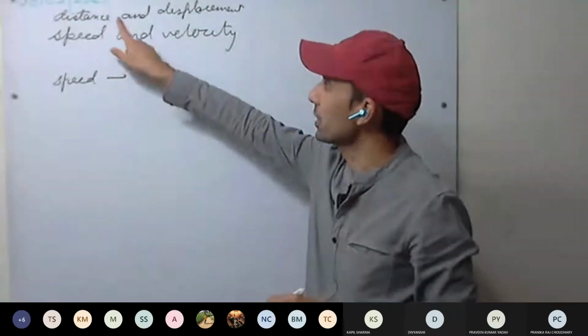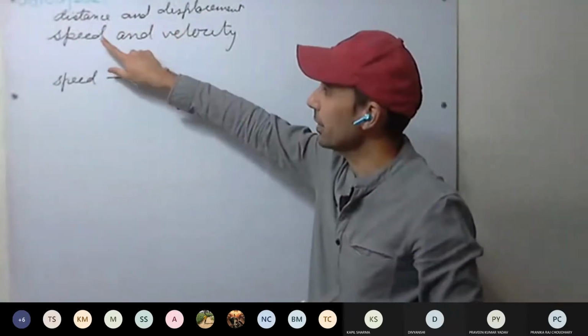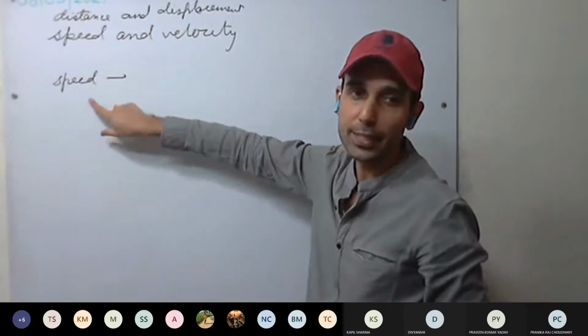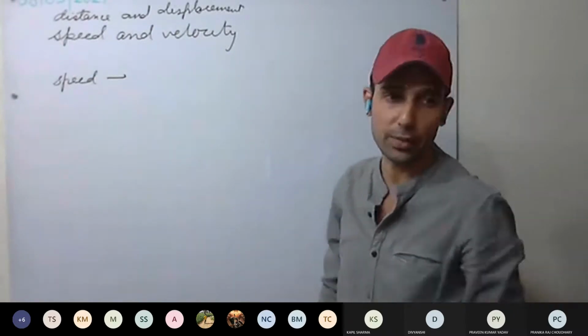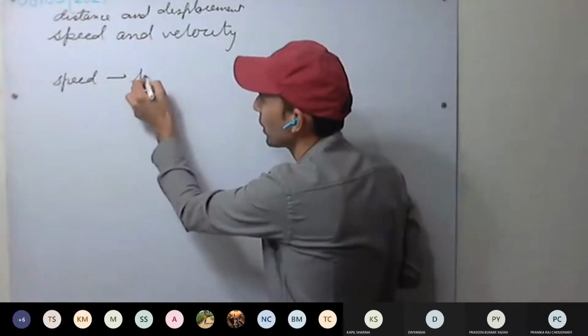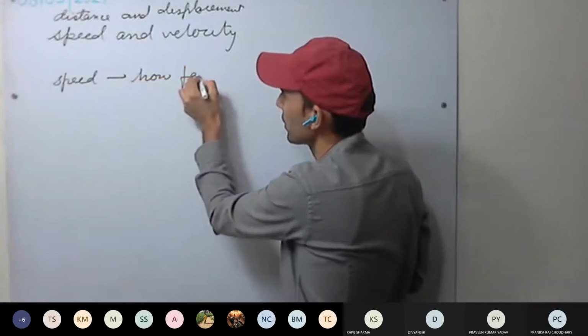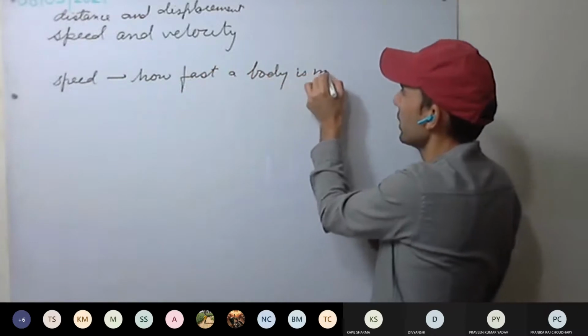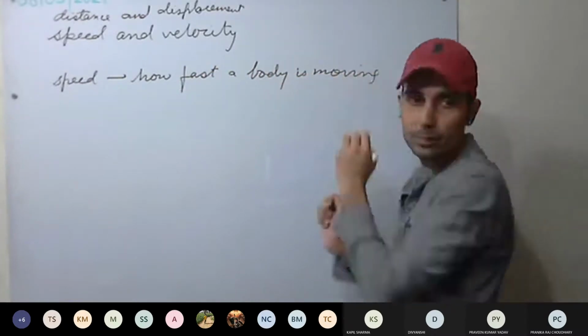So till now we have discussed distance and displacement. Today we'll be discussing speed and velocity. So what does speed mean? Speed tells us how fast a body is moving. This is what the speed tells us.